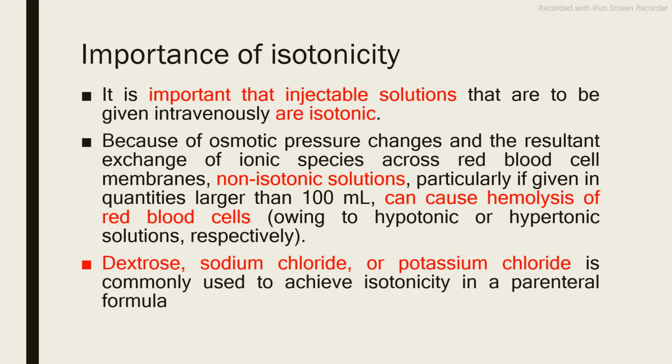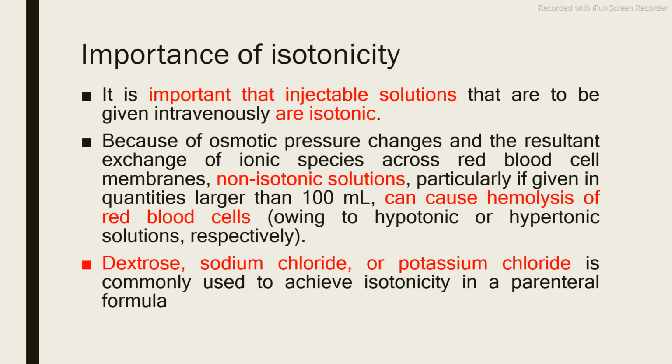Dextrose, sodium chloride and potassium chloride are commonly used to achieve isotonicity in the parenteral formula. If you want your parenteral preparation to be isotonic with the blood, you can add 0.9% NaCl in your final solution. This 0.9% sodium chloride is said to be isotonic with the blood, so there is no harmful effect on the RBCs.